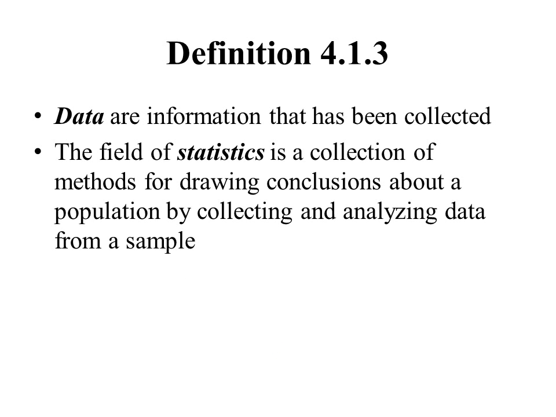Okay. So now, with these terms, population and sample defined, we can go back and restate our definition of data and statistics in a little more practical, real-world perspective. So data are information that has been collected. Data don't necessarily have to be numbers. They can be numbers. They often are, but they don't have to be numbers. And in section 4.1, you'll read a little bit more about different types of data, data that don't have to be numbers, and so on and so forth. And then the field of statistics is a collection of methods for drawing conclusions about a population by collecting and analyzing data from a sample.